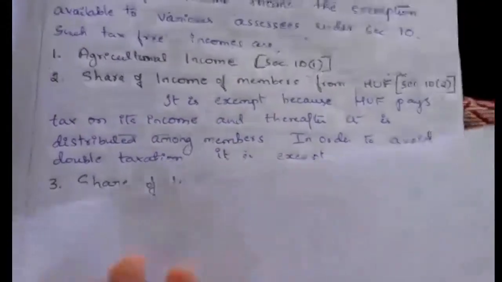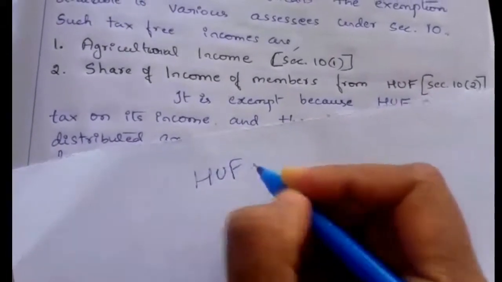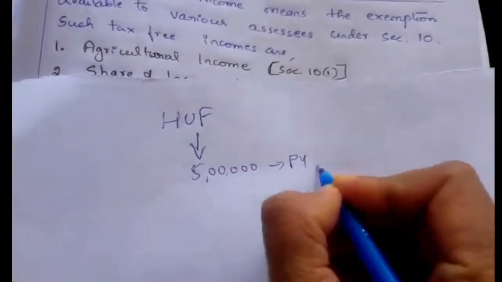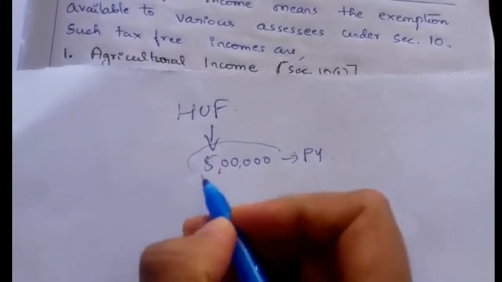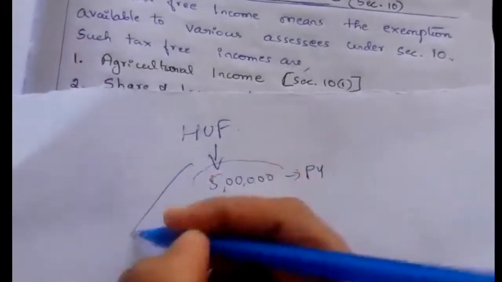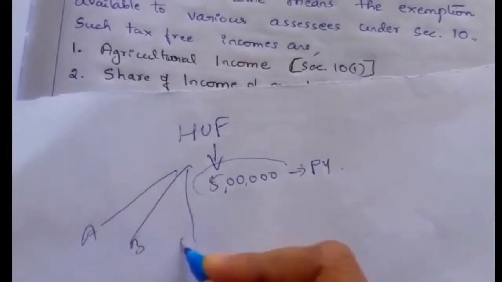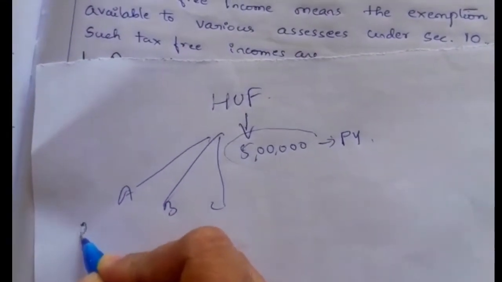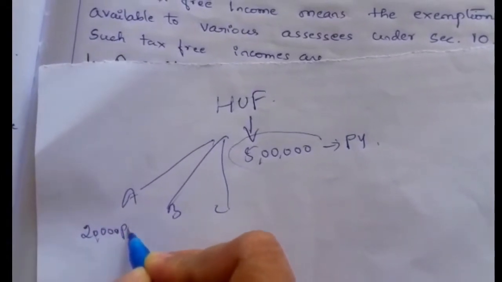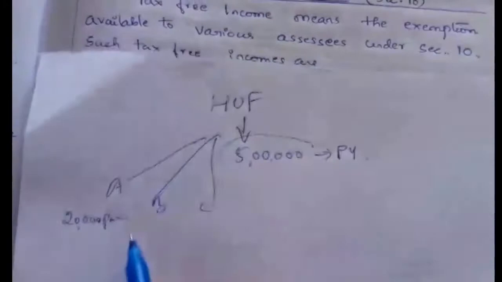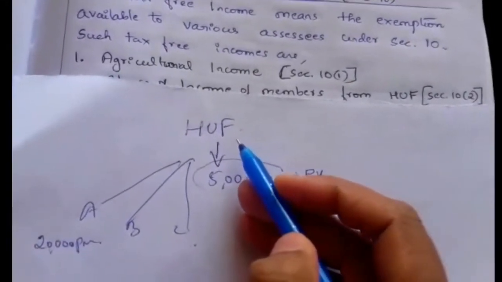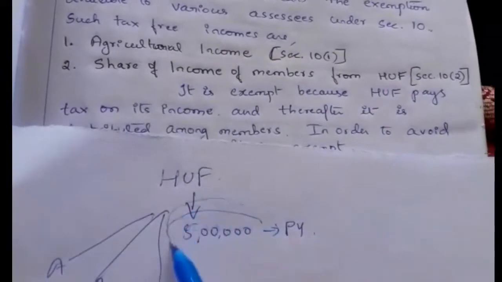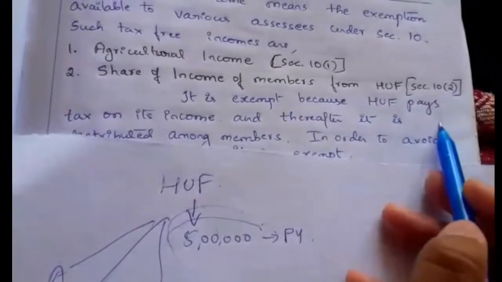For example, the HUF has earned 5 lakh income in the previous year. This is the total HUF income, and there are members under the HUF, A, B, C like that. They receive salary income, for example 20,000 per month from the HUF. The share of income of a member from HUF is exempt on the 5 lakh because HUF pays tax on its income.